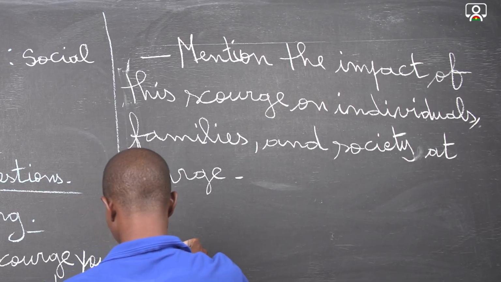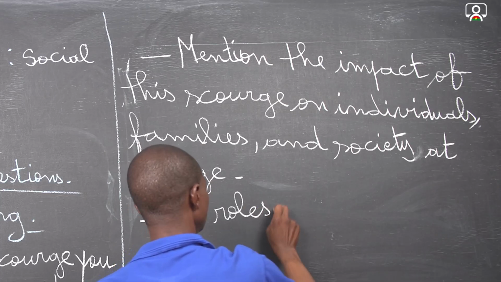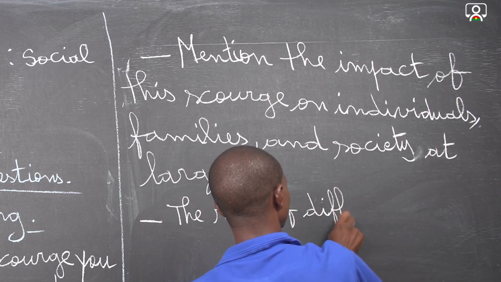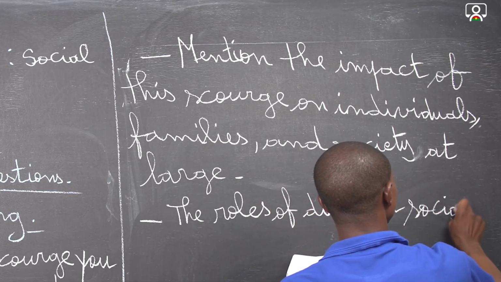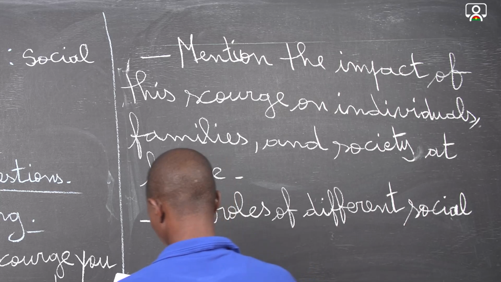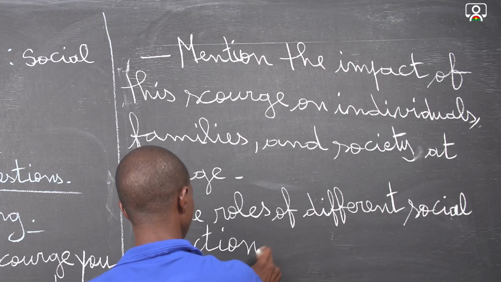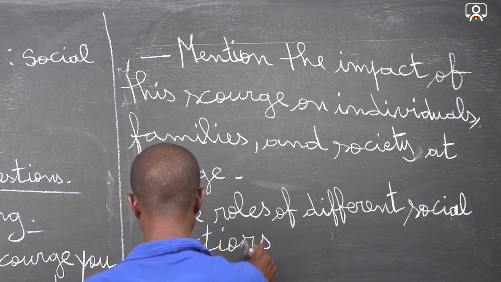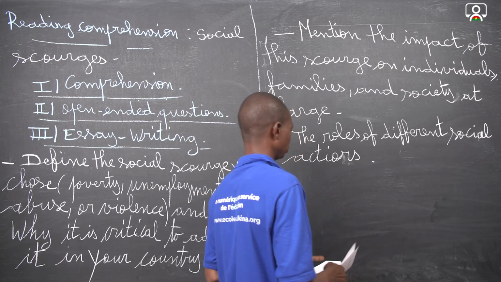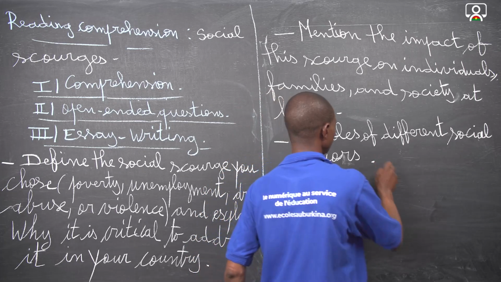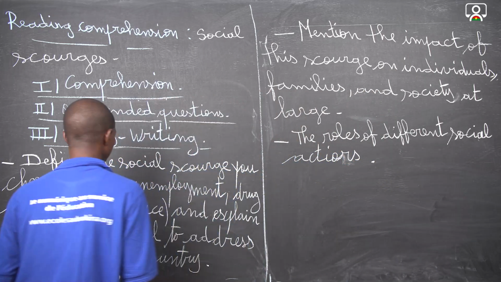And after, you can give the role of different social actors, and strategies that can be implemented to reduce the issue. Okay, then this is the guideline which can help you to do the writing.